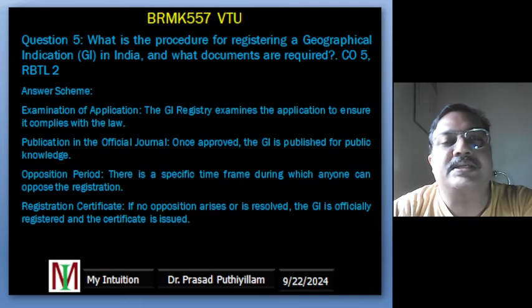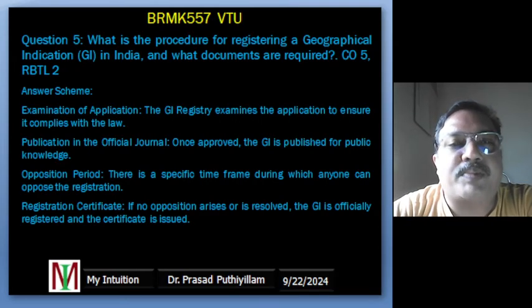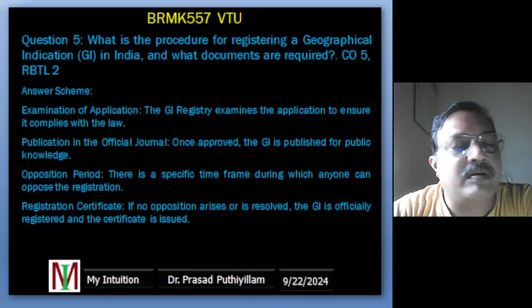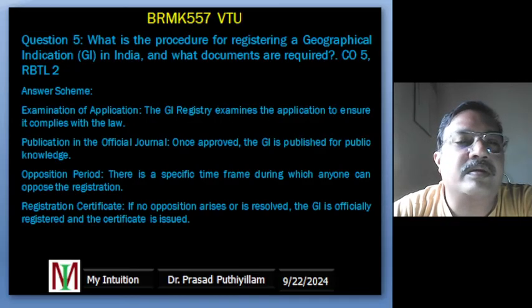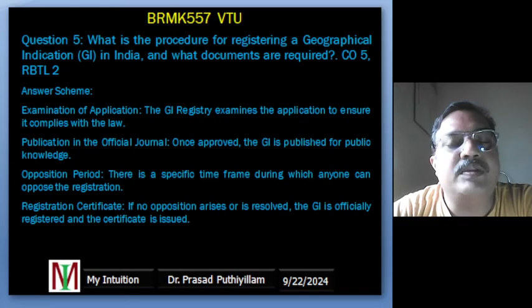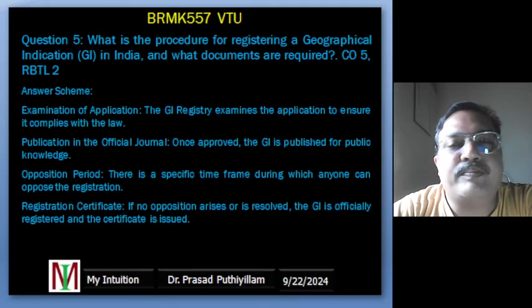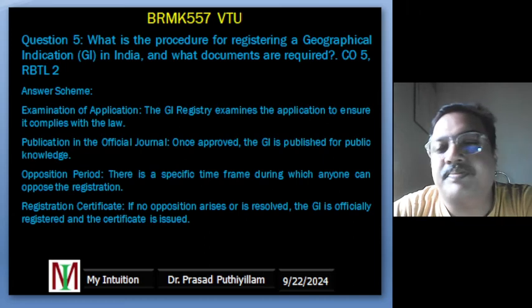Only they can use their regional name. So it protects the heritage and the reputation of products like basmati rice, Coorg coffee, Mysore sandalwood, Darjeeling tea from misuse by others.